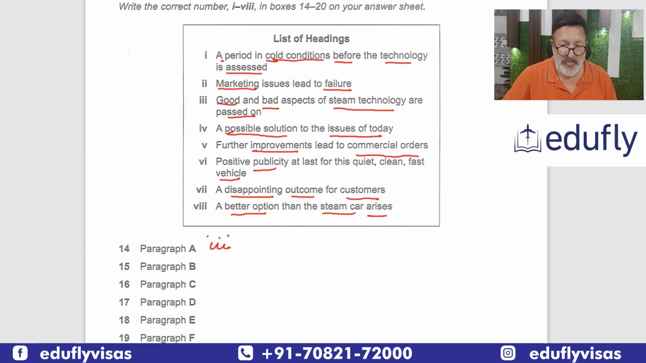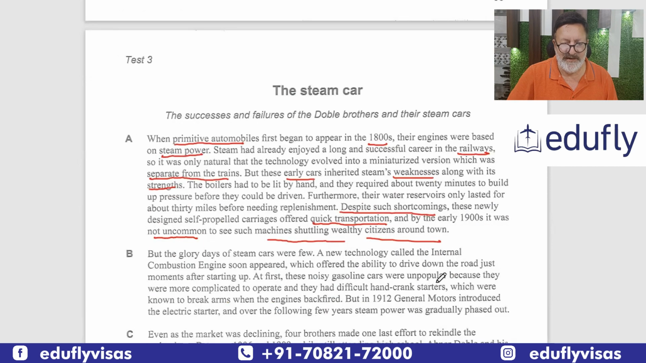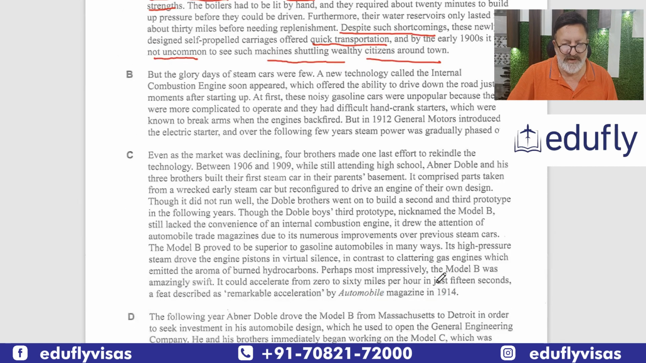Let's move on to paragraph B. In the beginning it takes time, but later on you will see it will not take much time because you have already marked many questions correct. Now what does this say? Small one, but the glory days of steam cars were few. The glory days means when it was popular. So they were less. A new technology called the internal combustion engine soon appeared, which offered the ability to drive down the road just moments after starting up. So it had an advantage. At first, there were some.